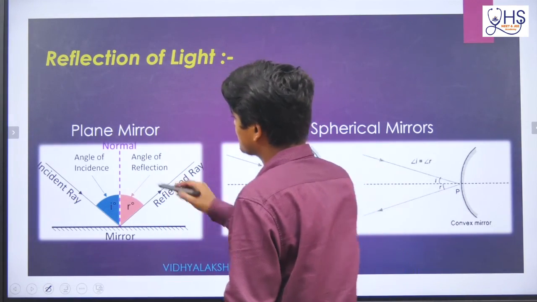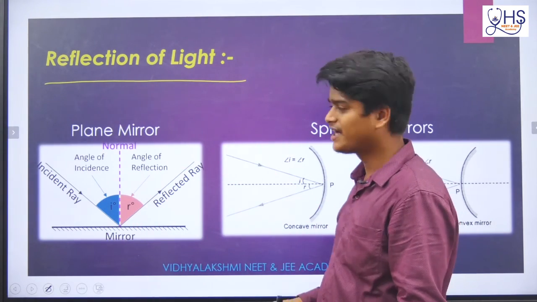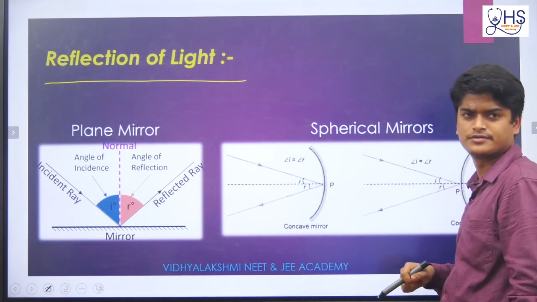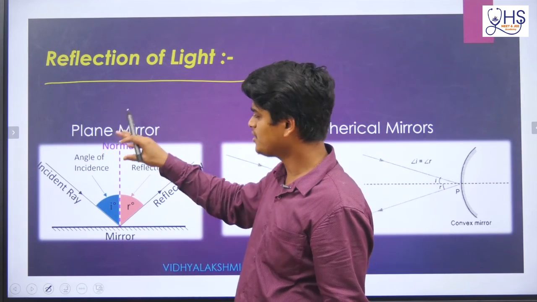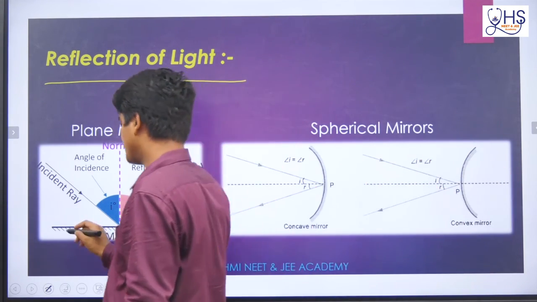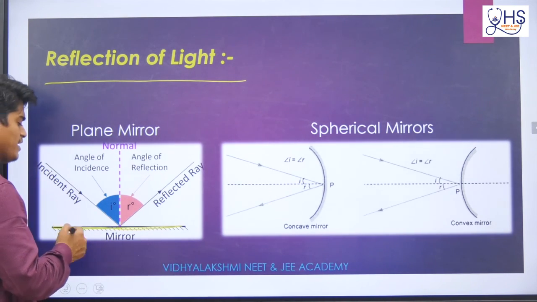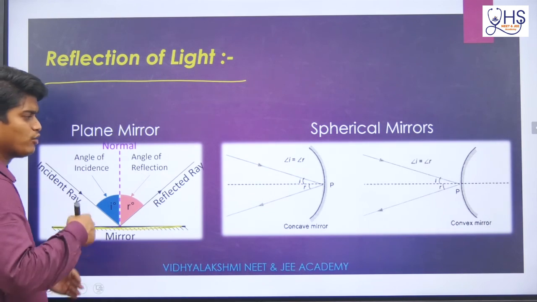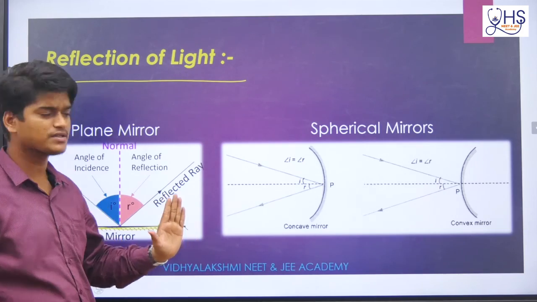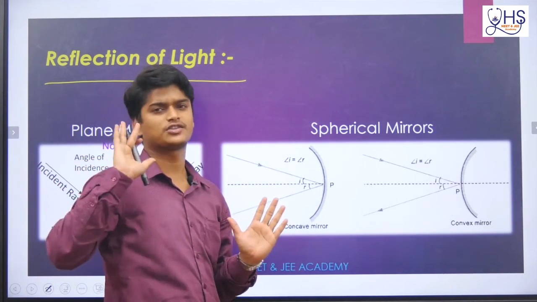Now here, reflection of light. In reflection of light, we will consider basically two things. One is plane mirror and one is spherical mirror. In plane mirror, here we will take a surface which is basically a reflecting surface. So this surface is called what? Reflecting surface. And always remember this reflection of light is valid for any reflecting surface, either plane mirror or spherical mirror, all reflecting surfaces.